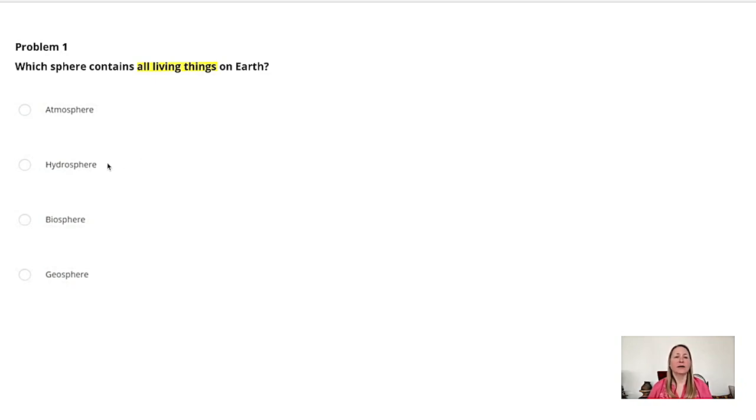Hydrosphere is incorrect. This includes all the water on Earth, like oceans, lakes, and rivers. Living things live in it, but it's not just for life. Geosphere is incorrect. This includes things like rocks, soil, and the Earth's core, mostly all non-living material. Our correct answer is biosphere, because it is part of the Earth where all living things exist, on land, in water, and in the air.